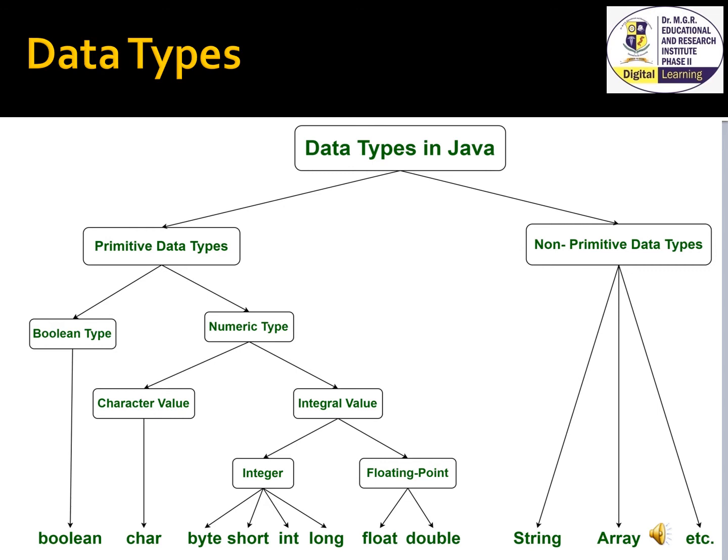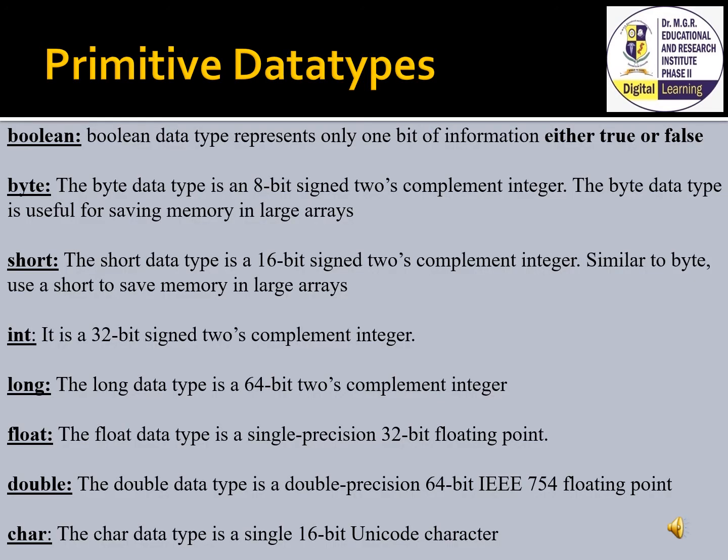In primitive, we have Boolean type and numeric type. In numeric type, we have character and integer value. In the integer value, we have byte, short, int, long, and in the floating point, we have float and double. And the non-primitive data types are further classified into string, array, classes, objects, etc. Let us see the primitive data types in detail. There are 8 primitive data types supported by Java. Primitive data types are predefined by the language and named by a keyword.